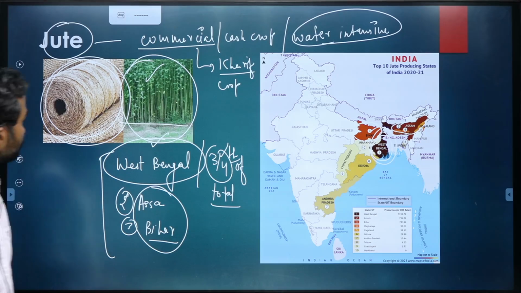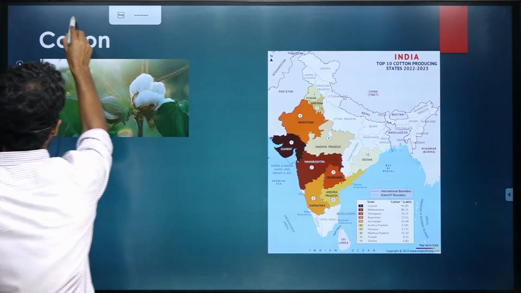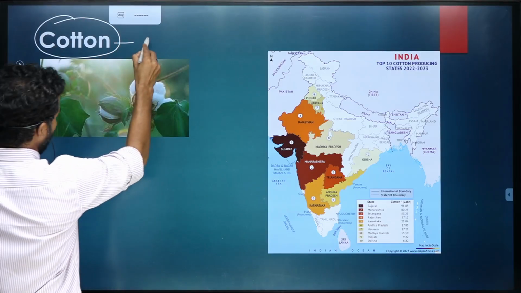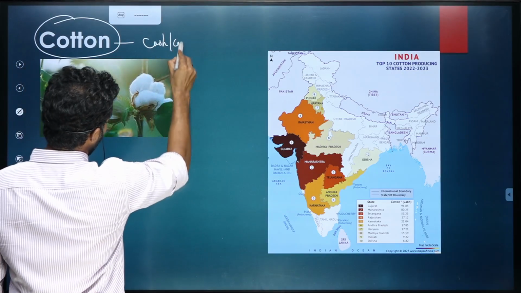Next is cotton crop. Cotton crop, again a cash crop, commercial crop.